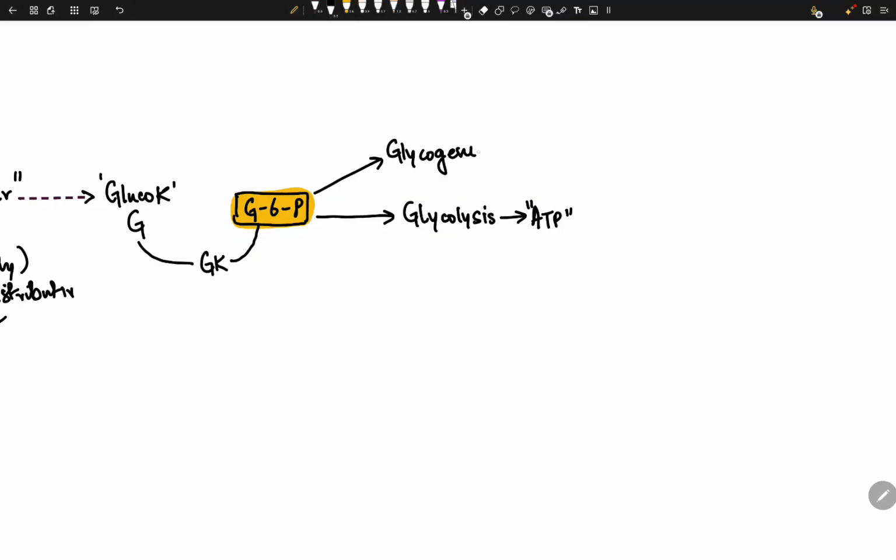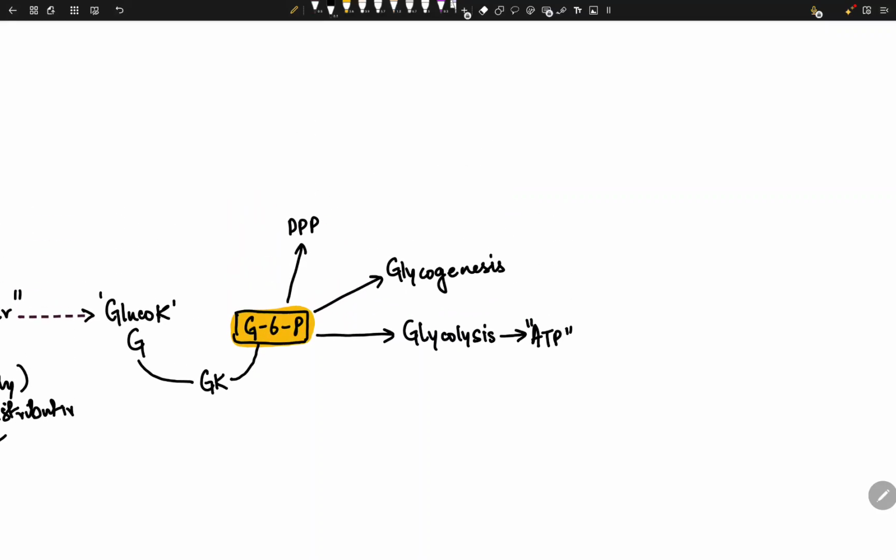Glycogenesis. Genesis means synthesis. And the third pathway that it can go to is called the pentose phosphate pathway. In this pentose phosphate pathway, we're going to create NADPH, not NADH.